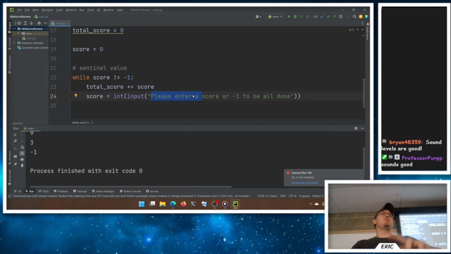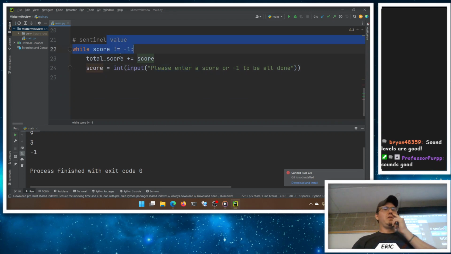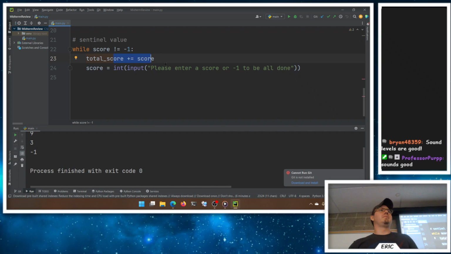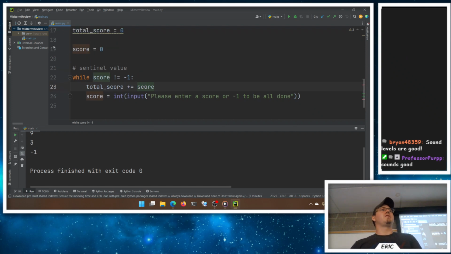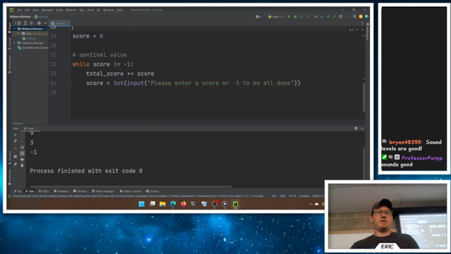When you see prompts, you have no idea where it is in the code. As you're typing in numbers, you don't know if this came first or second. So if it's not -1, then I'll go add and ask you for another one. And it just saves me one little check here. So I prefer this method if you're using a sentinel value. And it works because we're starting score at 0. I can add 0 to 0 and it's not changing anything. Right? That's with the sentinel value.